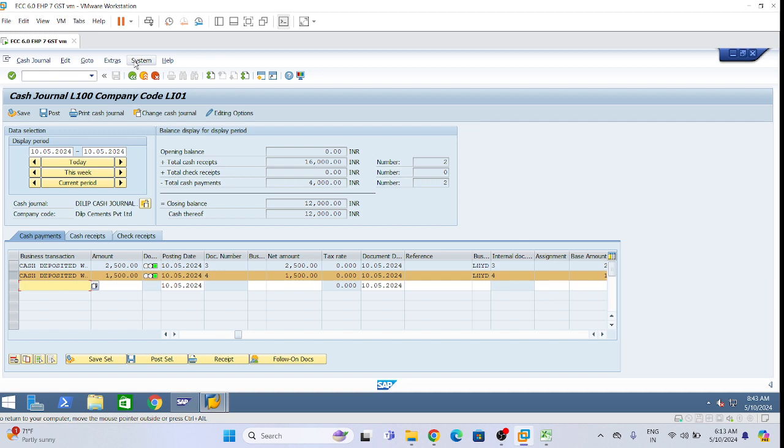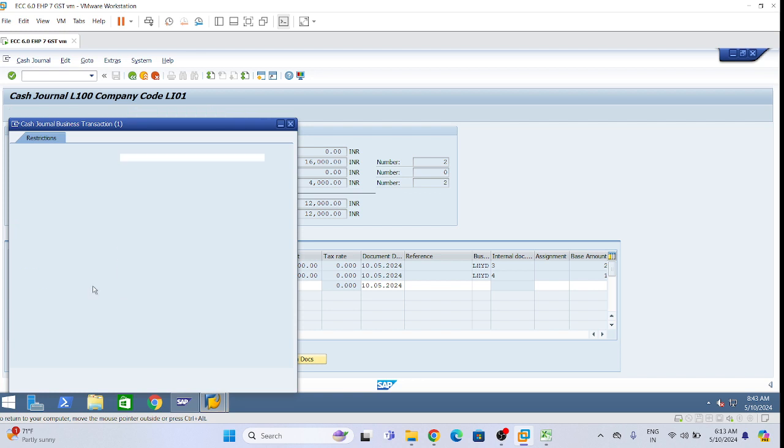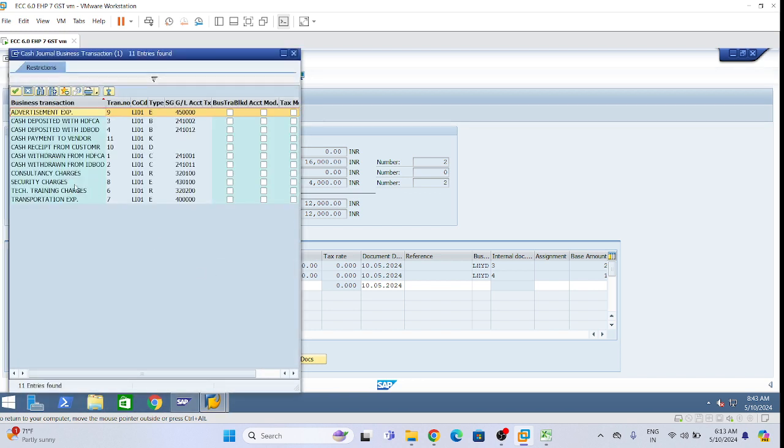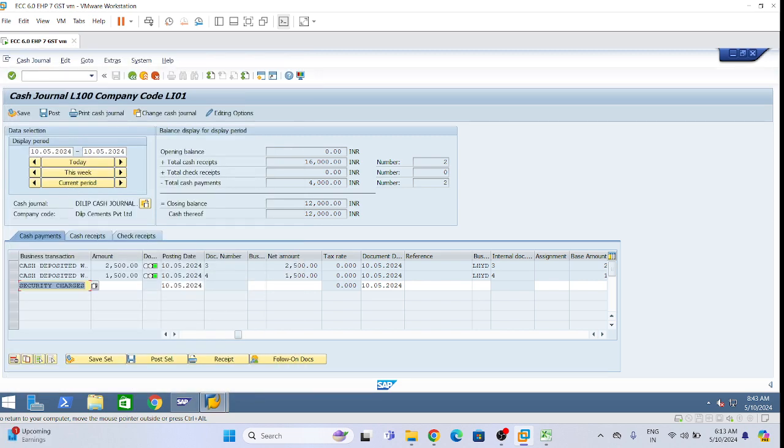Expense we will do cash payment, and now let's do the expense. So fifth scenario, cash payment tab, and we will do expense, security charges payment. Let's suppose 900.